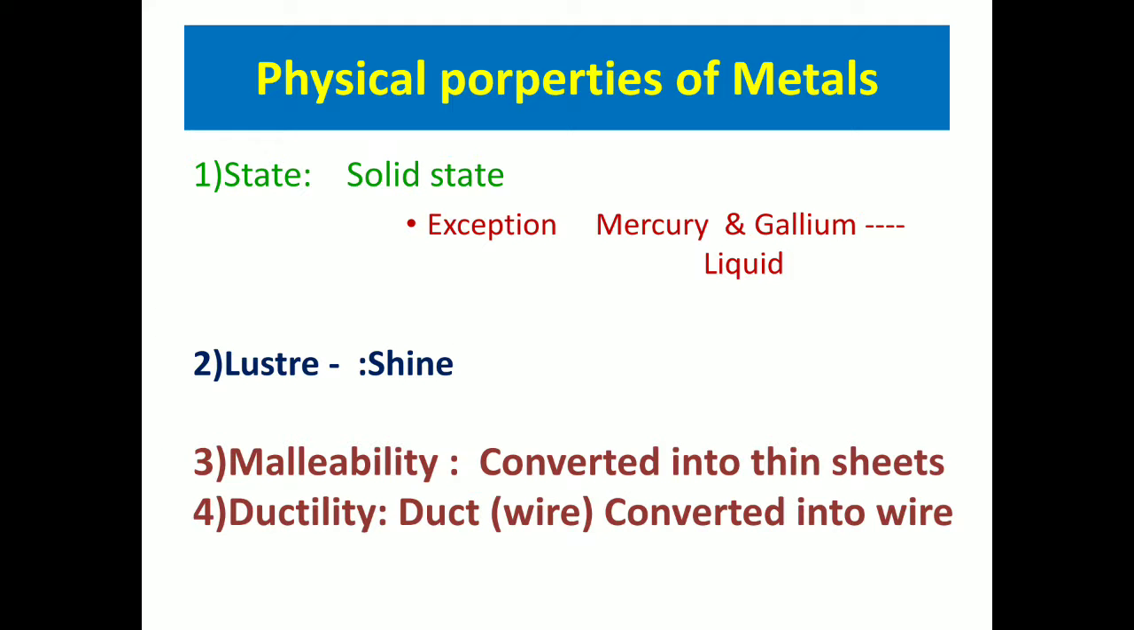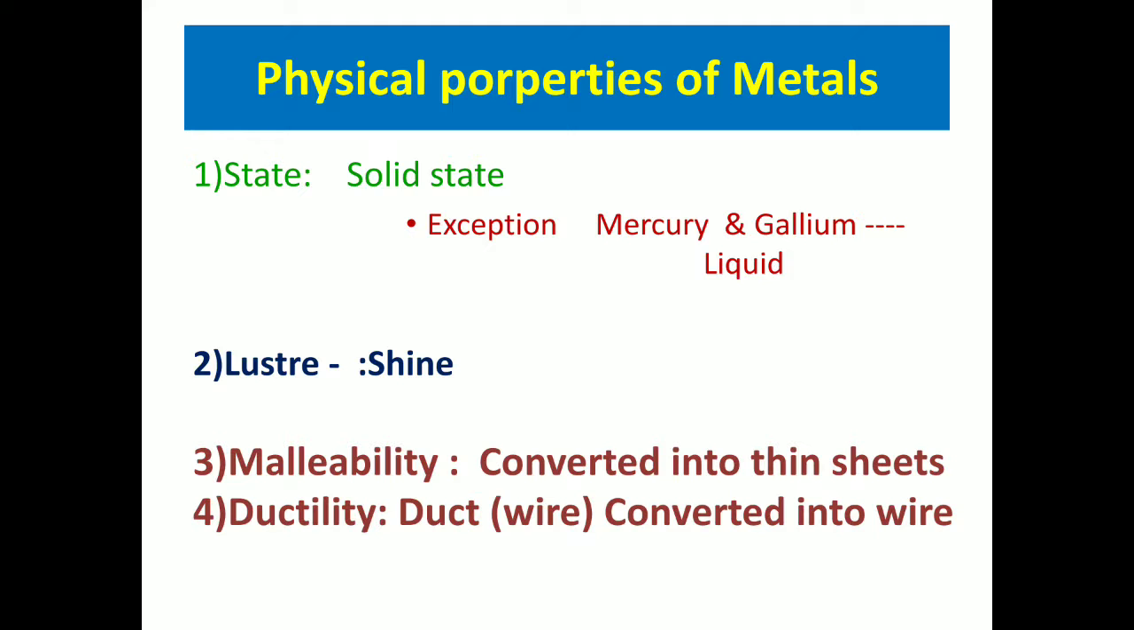Now first, today we are going to study the physical properties of metals. Physical means which you can see, which you can feel externally. So physical properties of metals. So the first property is state. Generally all metals are solid in state. Okay, now they are solid.